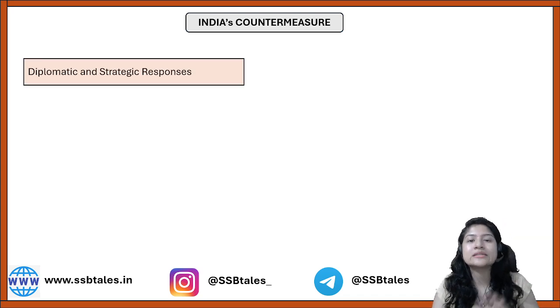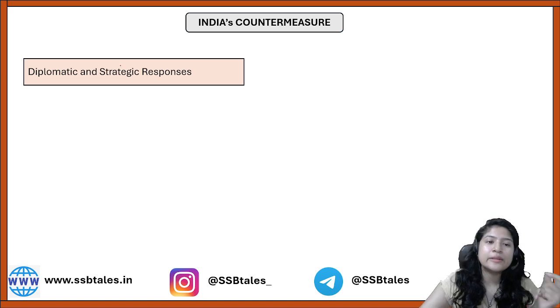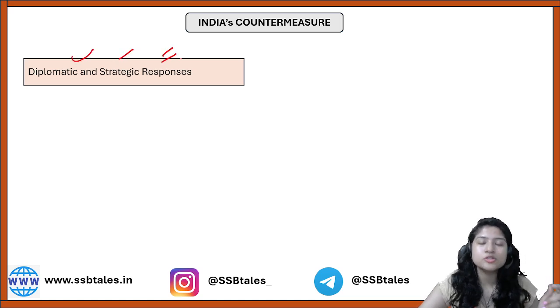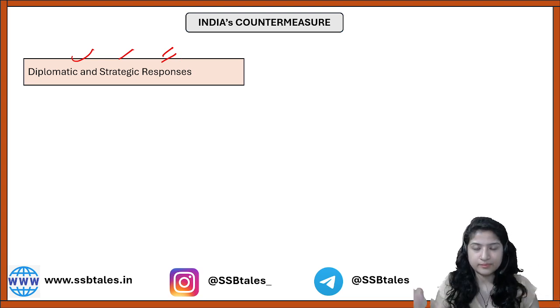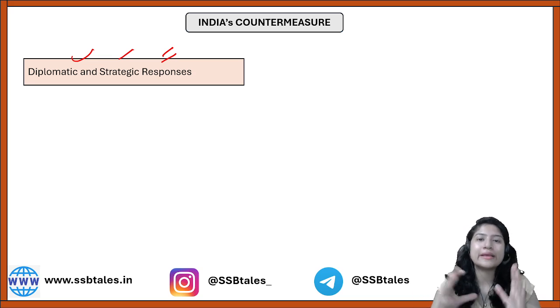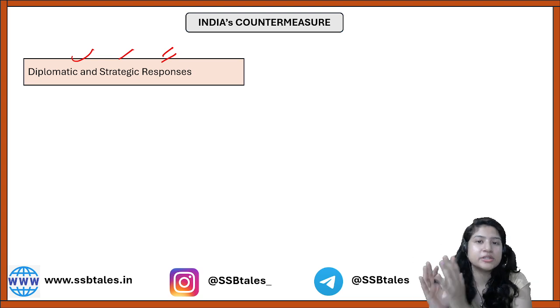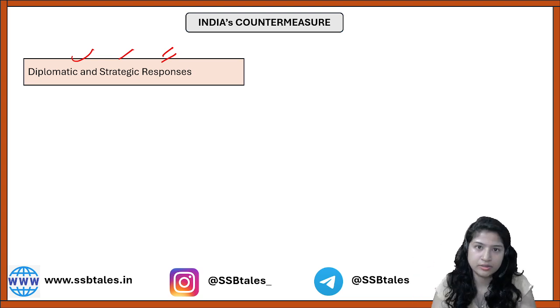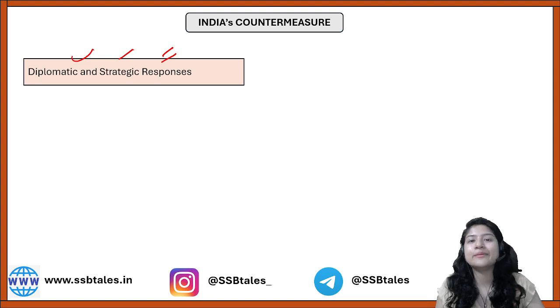So what are India's countermeasures? The first one is the diplomatic and strategic response. Every chance which India gets, they take the opportunity to raise their voice against the illegal infrastructure development that is happening in our region, right? This is something which our government is doing at every stage that they can, strictly condemning the act and raising their voice.